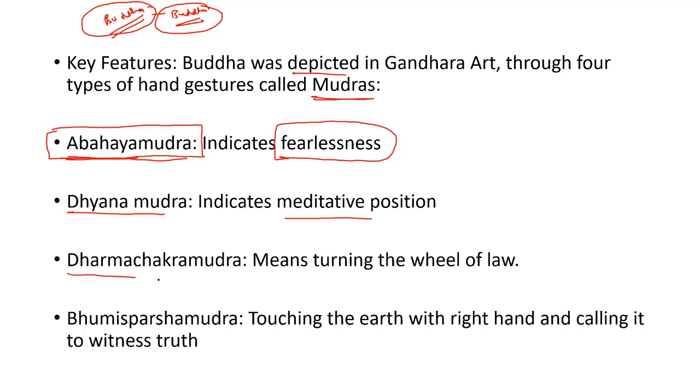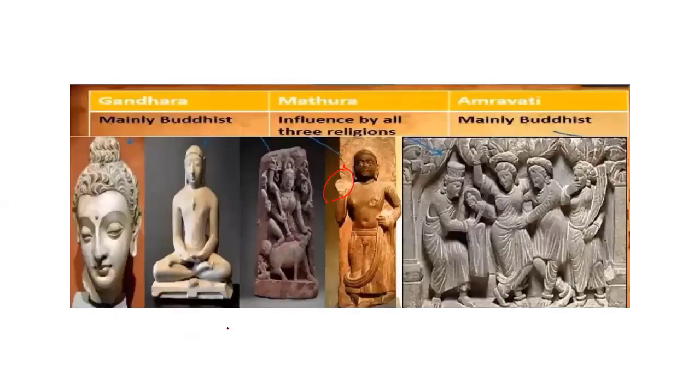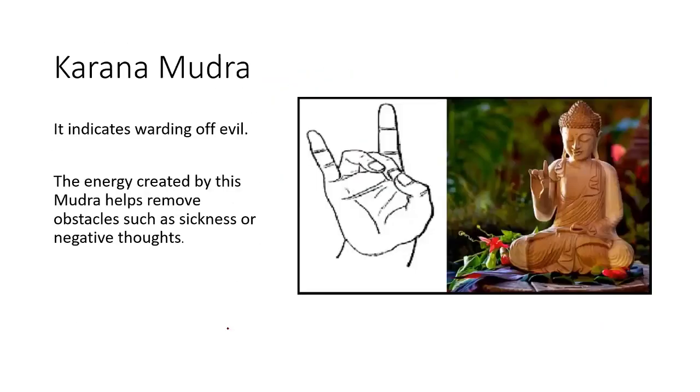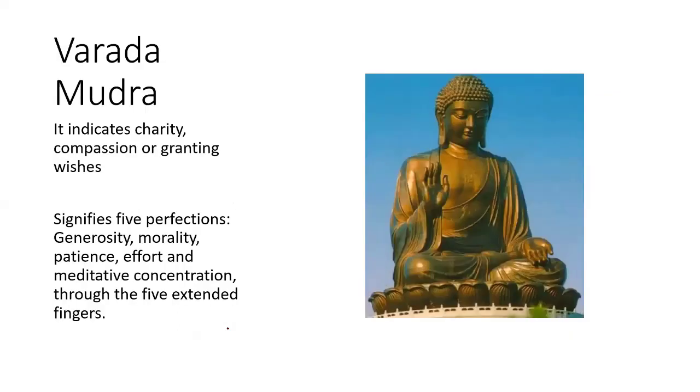Dharma Chakra Mudra indicates the wheel of law. Then Bhumi Sparsha Mudra: here the Buddha is touching his right hand to the ground, calling the earth to witness his enlightenment.